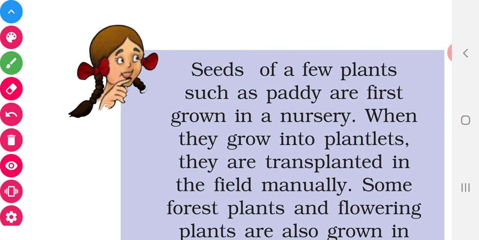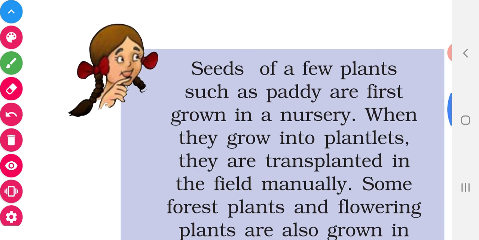We grow the seeds into seedlings. Seedlings means plantlets, and plantlets means very small plants. Then after growing, they are directly transplanted into the soil. Have you all understood, children?